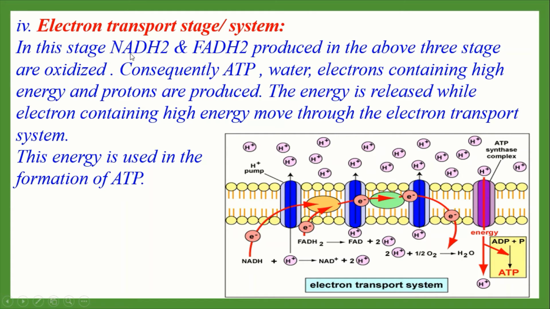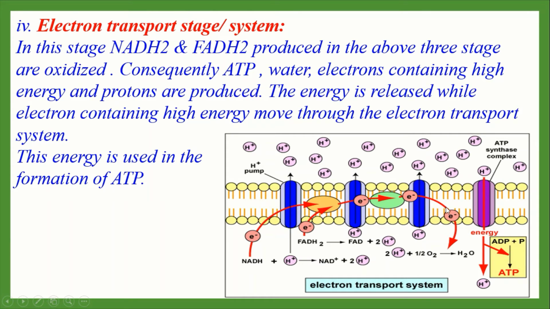So in this stage, NADH2 and FADH2 produced in the above 3 stages are oxidized. Here the above 3 stages means glycolysis stage, formation of acetyl-CoA and Krebs cycle. And consequently, ATP, water, electrons containing high energy and protons are produced. The energy is released while electrons containing high energy move through the electron transport system. This energy is used in the formation of ATP.